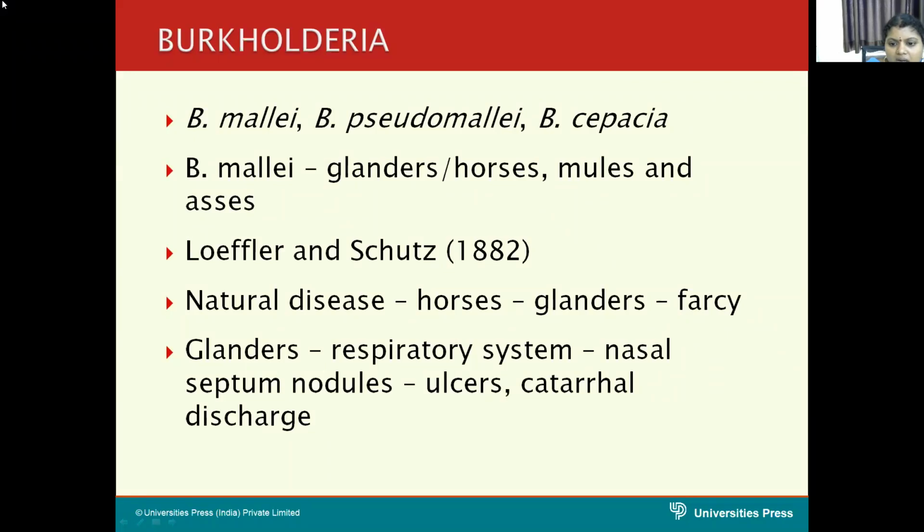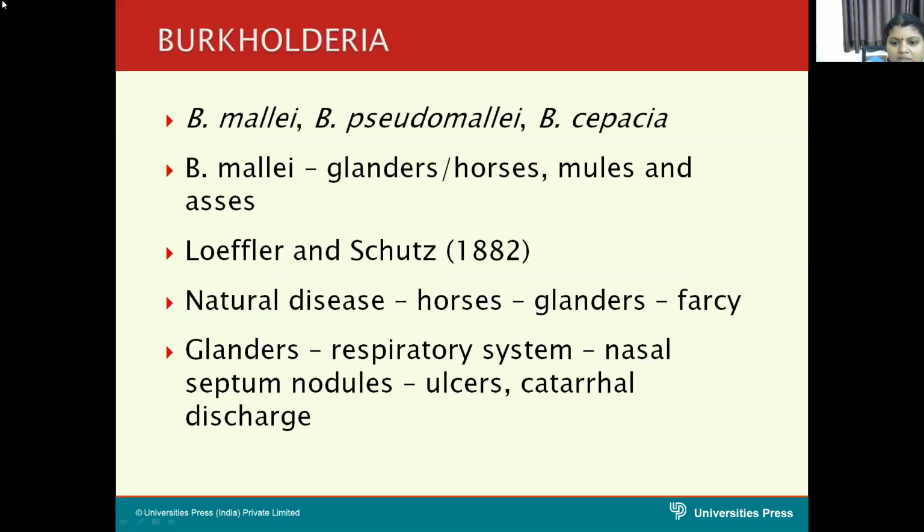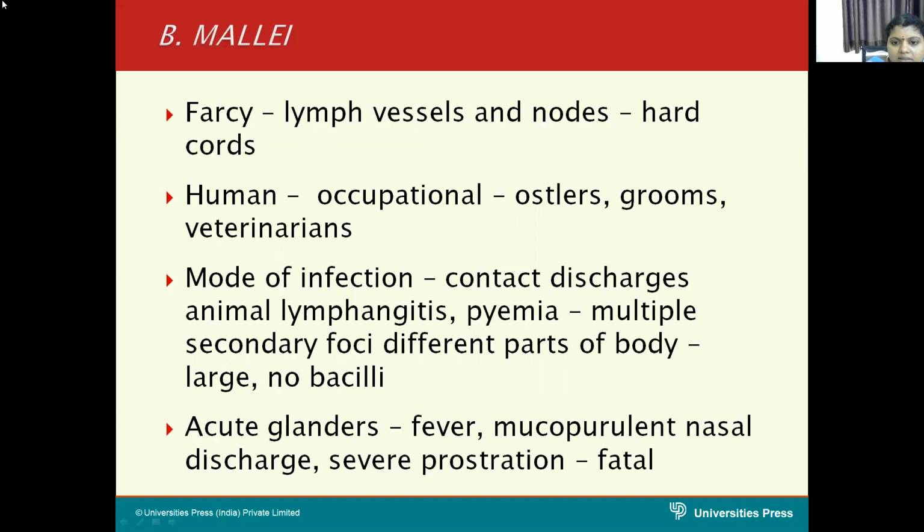Farcy is nothing but enlargement of the lymph vessels and nodes. They are like hard cords. Mainly it is a disease of the horses, mules, and asses.